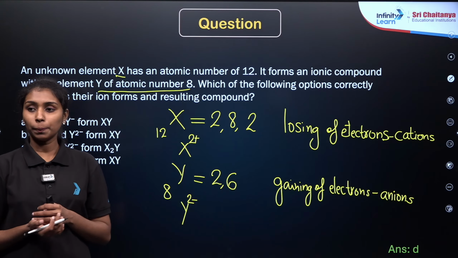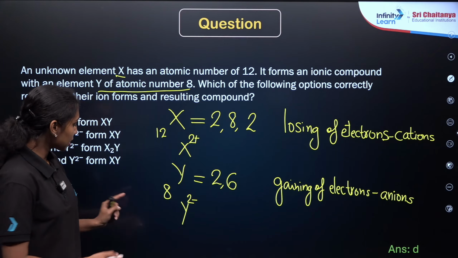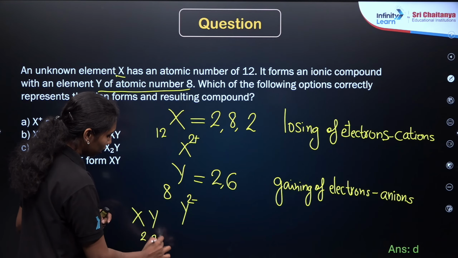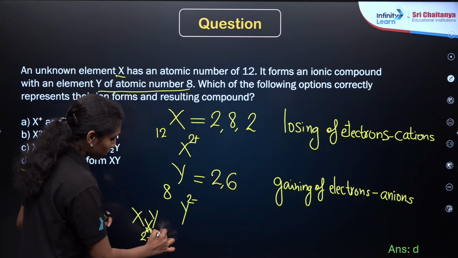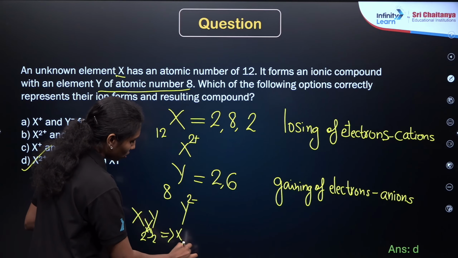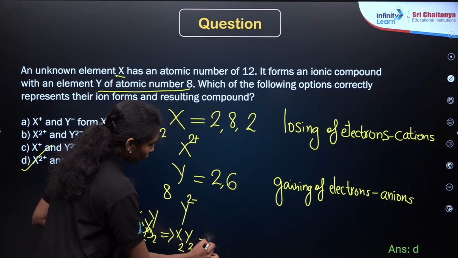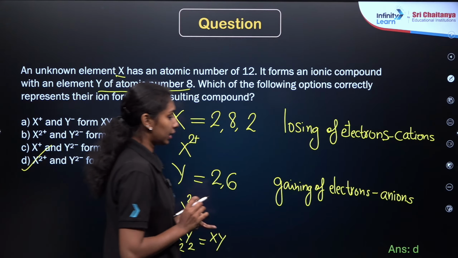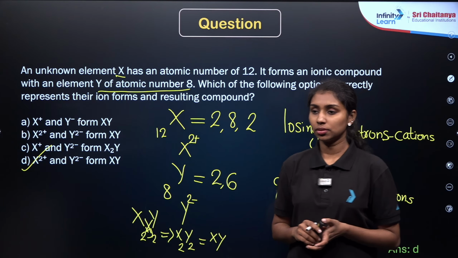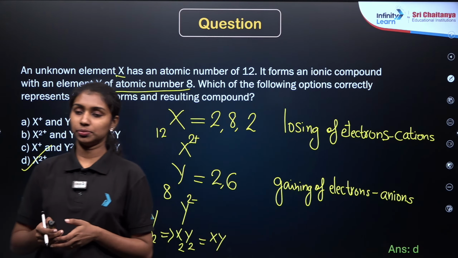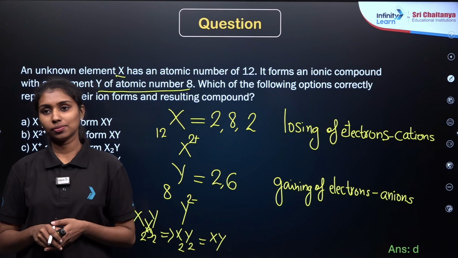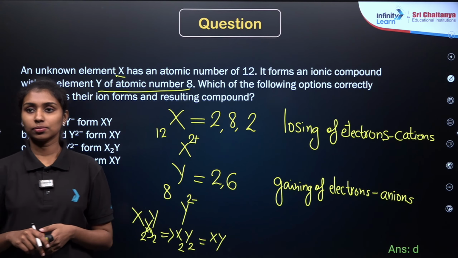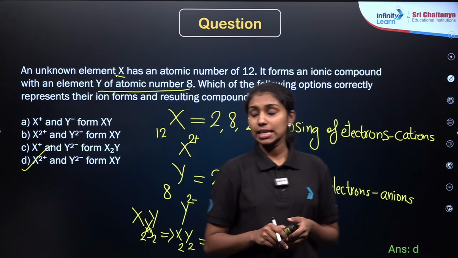Now how are they forming the compound? We are just crisscrossing the valencies here. X and Y, valencies 2 and 2, crisscross. So it will form X2Y2, or simply we can say that the compound will be XY. Is that clear? So option D will be the correct answer. Okay, is that clear?